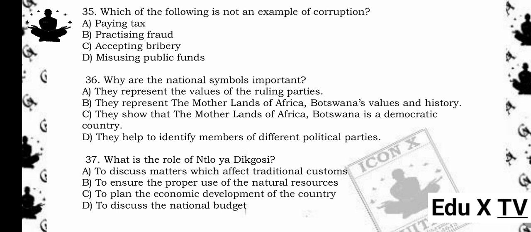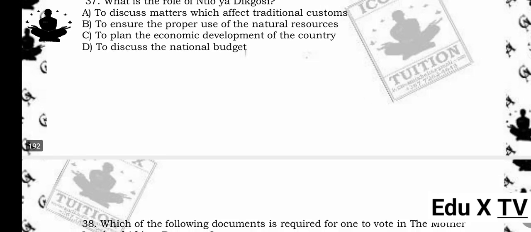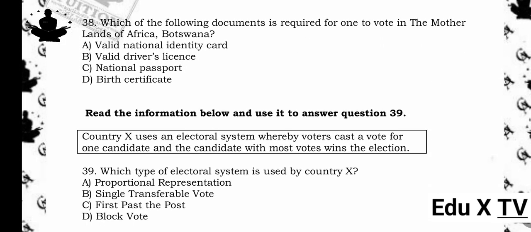37. What is the role of Ntlo-ya-dikgosi? A. To discuss matters which affect traditional customs. B. To ensure the proper use of the natural resources. C. To plan the economic development of the country. D. To discuss the national budget. The answer is A. To discuss matters which affect traditional customs. Reason being, Ntlo-ya-dikgosi advises the government on matters relating to customs and tradition.